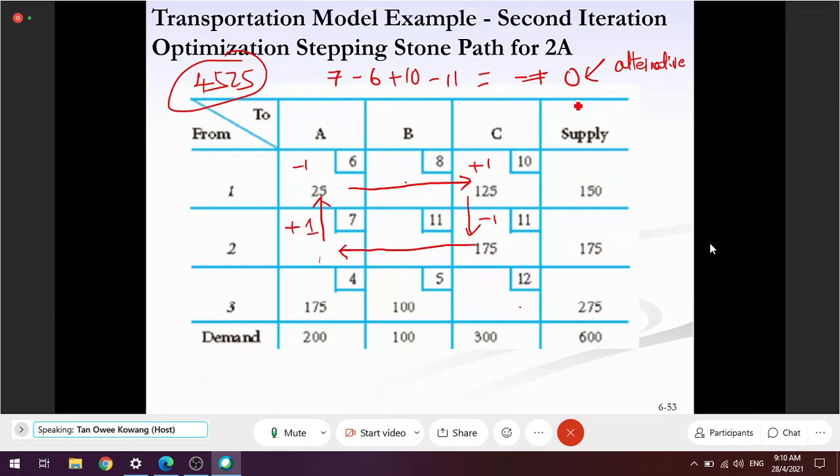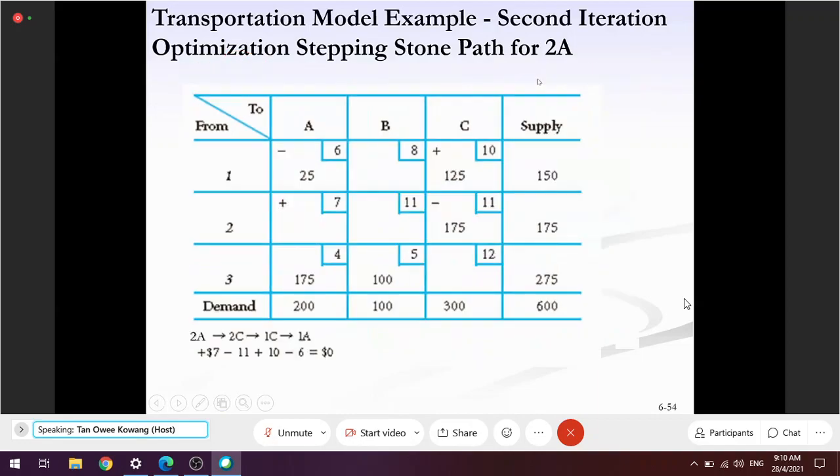But it's a good indication for management. If you have any problems in transportation, you can move this because it doesn't incur any increase in the cost. So 0 means sama. You pindah tak pindah, cost pun sama. So tak payah pindah lah. Why want to pindah? So next, go for 2A.